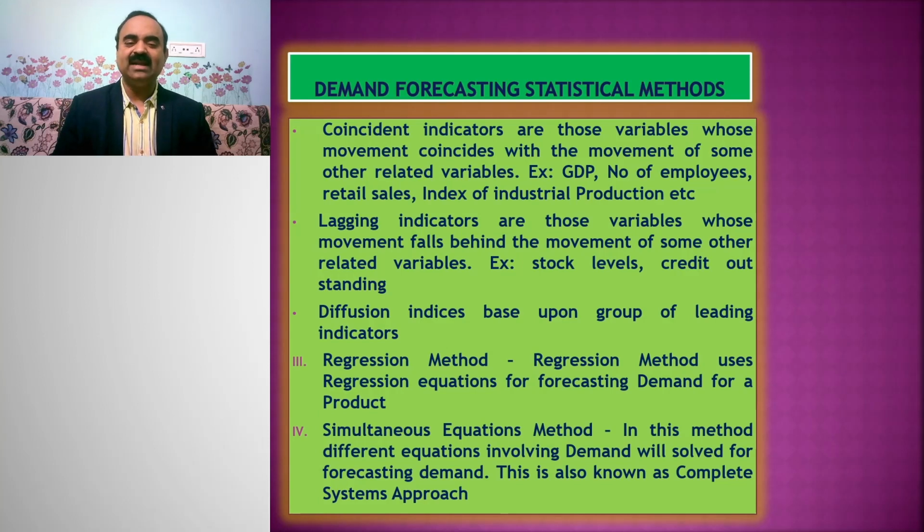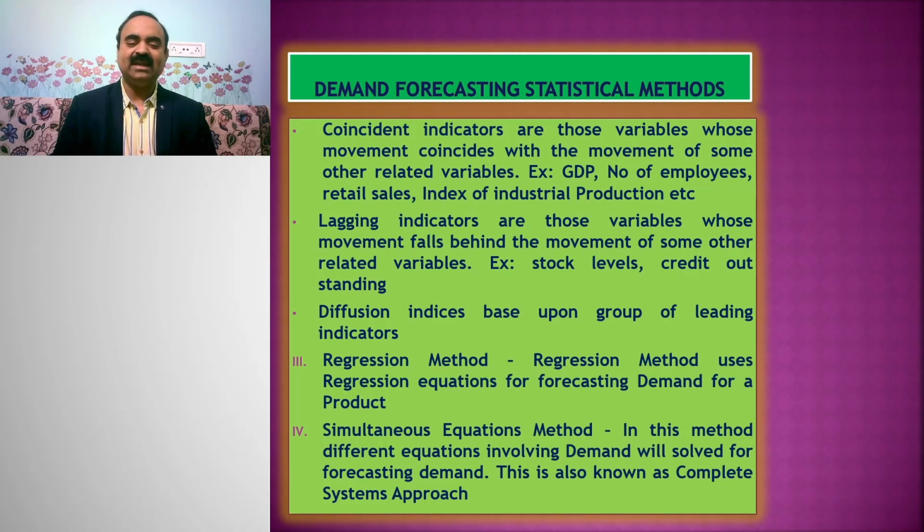Examples are stock levels, credit outstanding, and so on. By examining the trends and patterns in these indicators, we can forecast demand for the variables. Diffusion indices are based on a group of leading indicators.